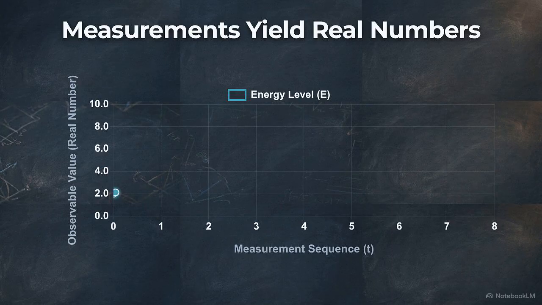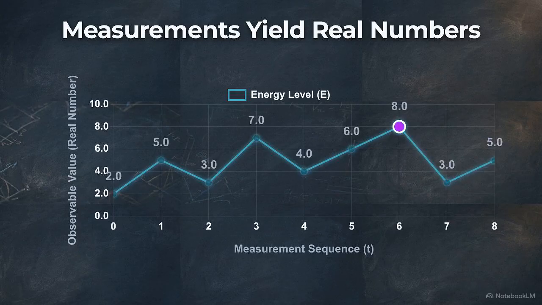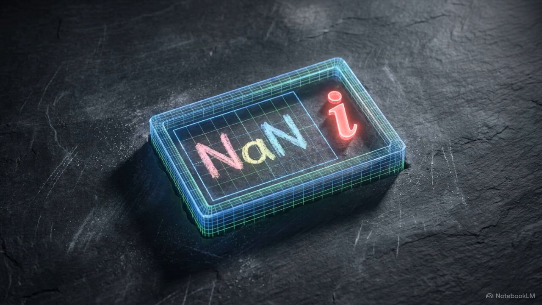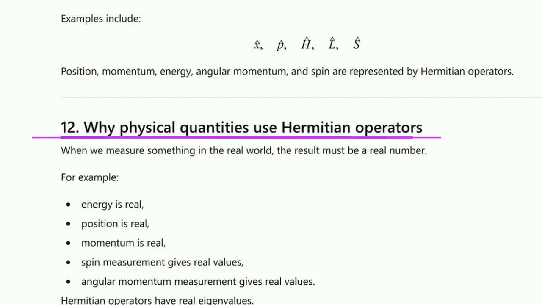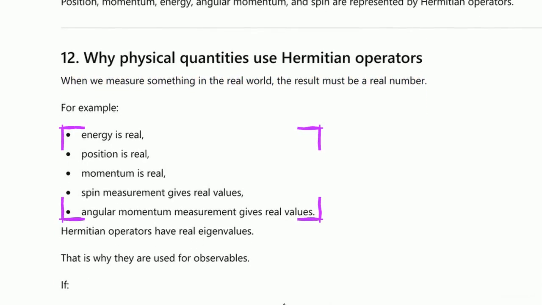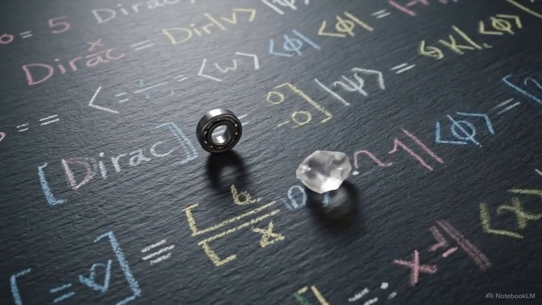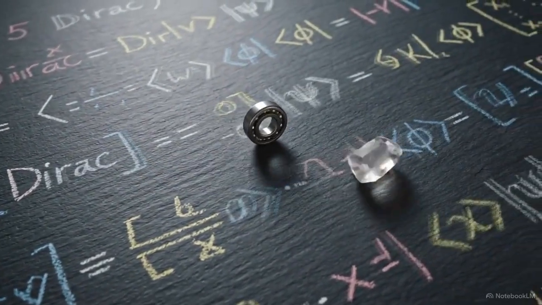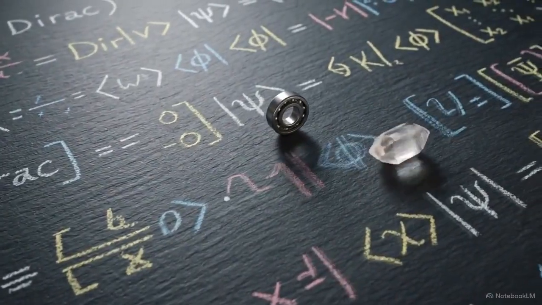Any physical observable in the real world, like an atom's energy or a particle's momentum, must result in a real number. Imaginary values cannot be measured by lab equipment. This gives us the Hermitian operator. When an operator equals its own conjugate transpose, it mathematically guarantees that its measurement outputs will be real numbers. This is why position, momentum, and energy are all defined by Hermitian operators. These operators act as the mathematical bridge connecting the imaginary math of quantum states to the tangible, measurable reality of